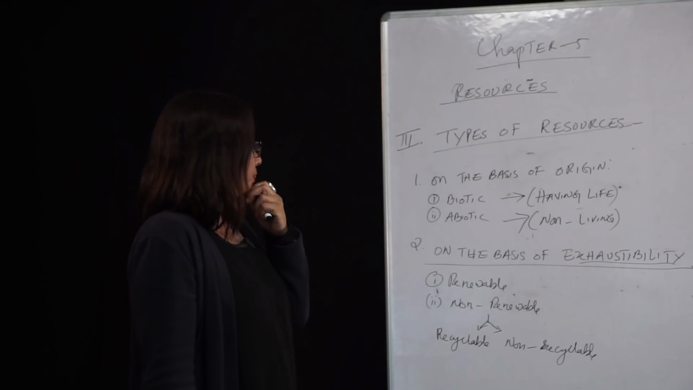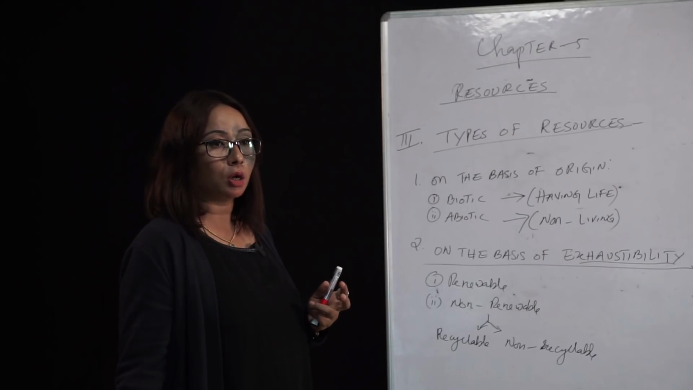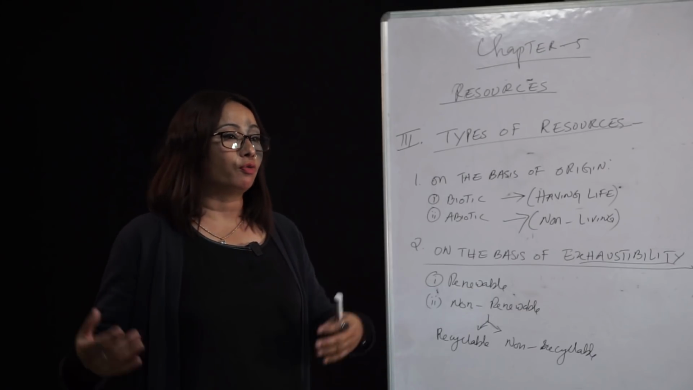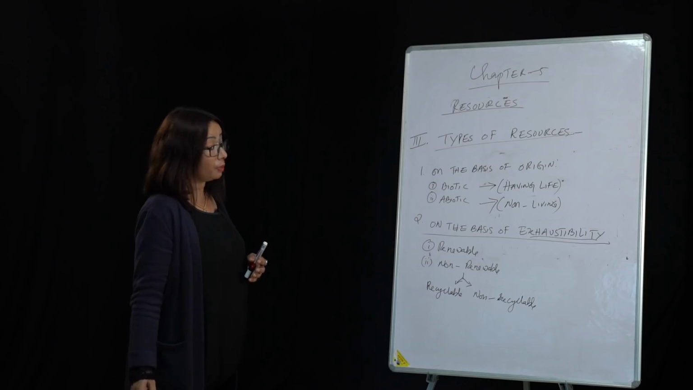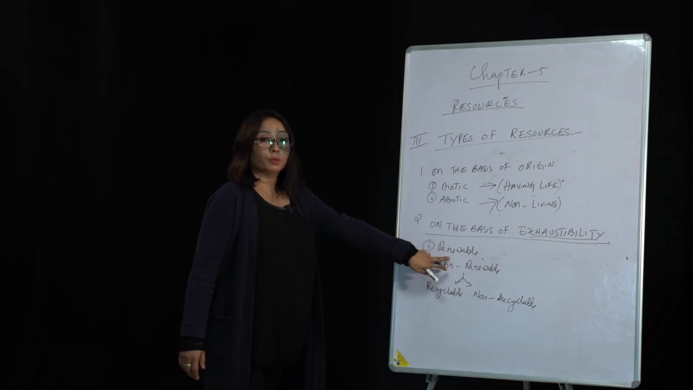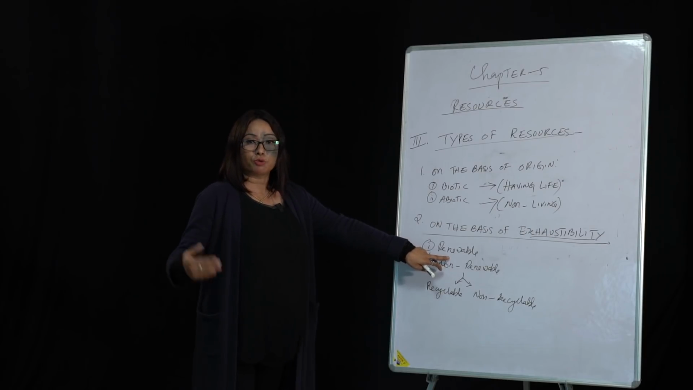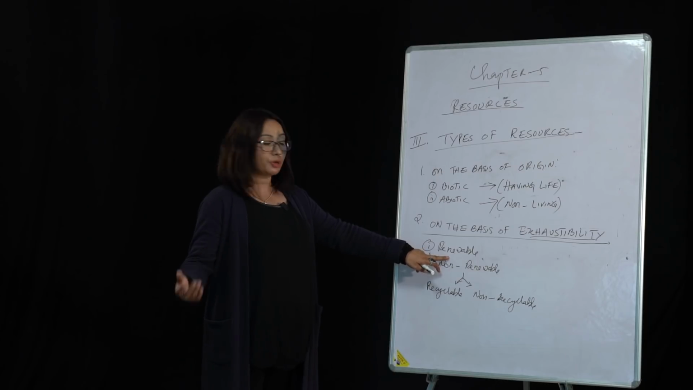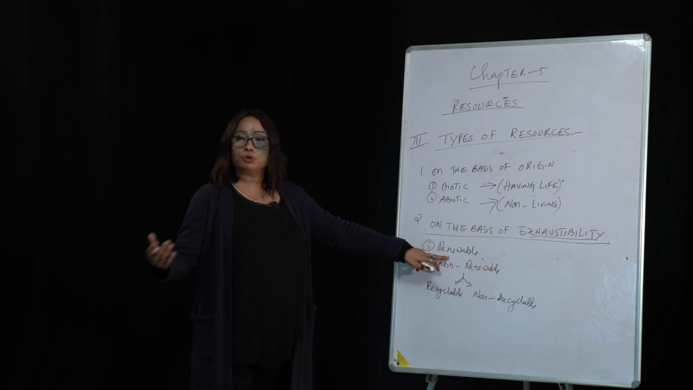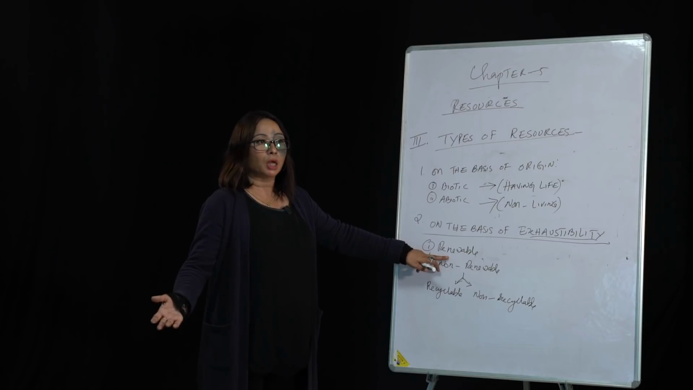Soil, for example: the fertility has been lost, but if we take care and manage it over a period of time, it can be renewed. The fertility can be brought back. So renewable means we can renew it and reproduce it. Every time, renewing doesn't mean only reproducing, it also means improving the quality.